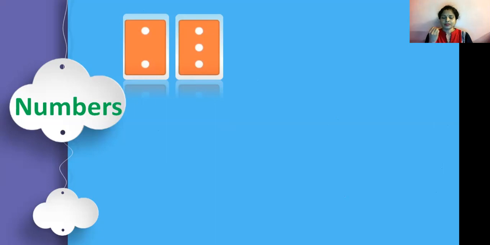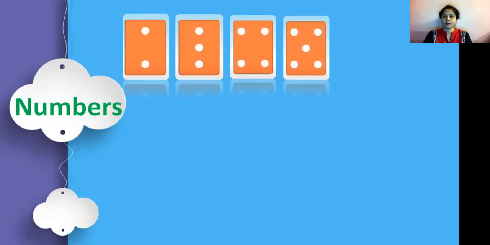If the first card has 2 dots and the second card has 3 dots, and we follow the numbers, which number will come next? 4. So our next number card is of 4. Very nice. So if we read it again, 2, 3, 4. What will come next? Yes, next is number 5.